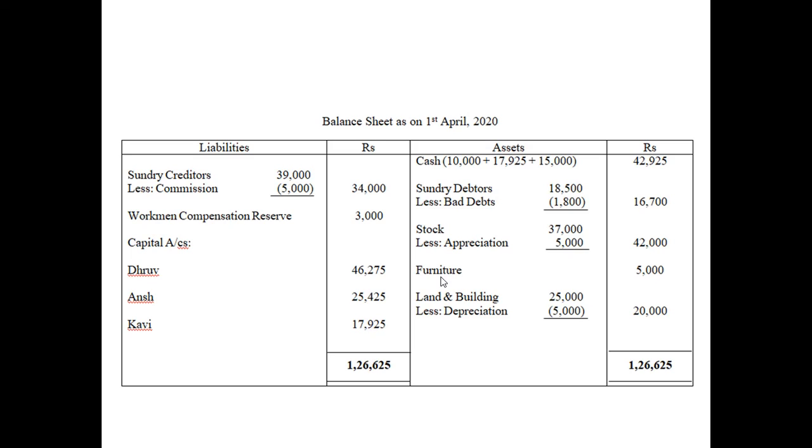I don't know the number, but let me check. Yeah, question number 55. In question number 55, workmen compensation reserve was paid off. But in this question, we are not paying off. So just remember this point.